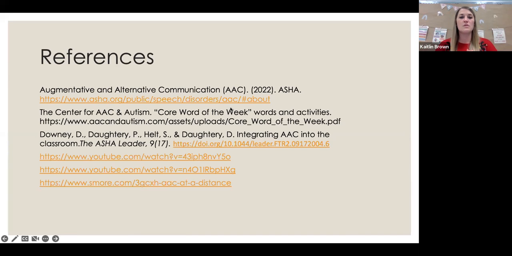Whereas if you go to them and you start with the arrival section, and you say, you want to make sure that you give your children the opportunities to greet you, make their lunch choice with their device or their pictures, and say one thing about their day before. You're giving them 3 communication opportunities first thing in the morning. And if they meet those 3, let's say for a week, great, let's add a new opportunity the next week. So that's kind of how I would start, would be that small and work up to.